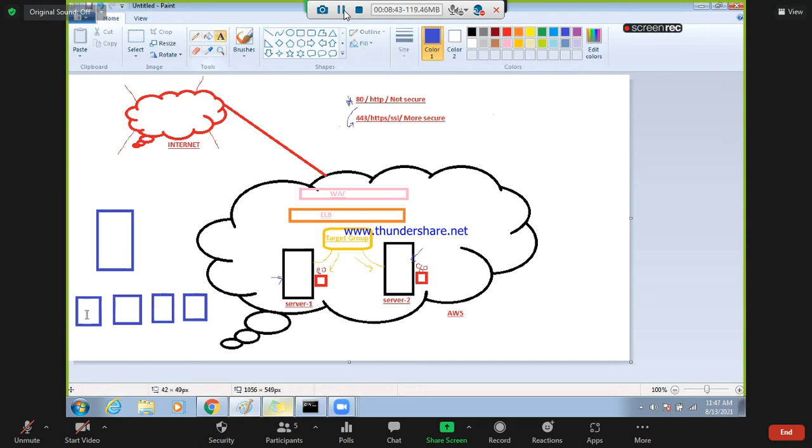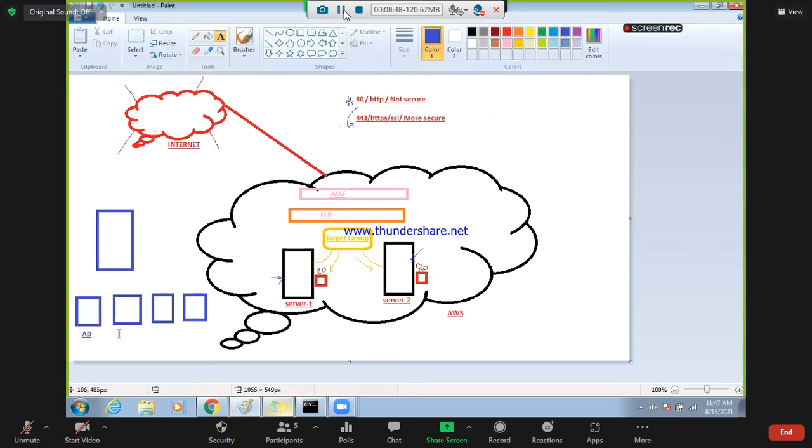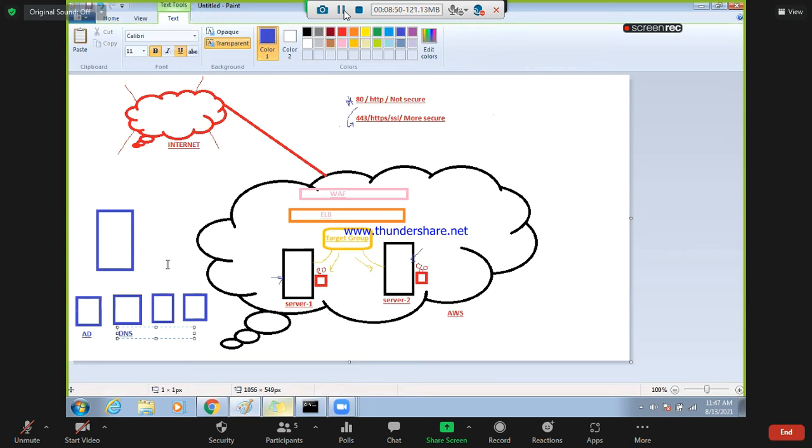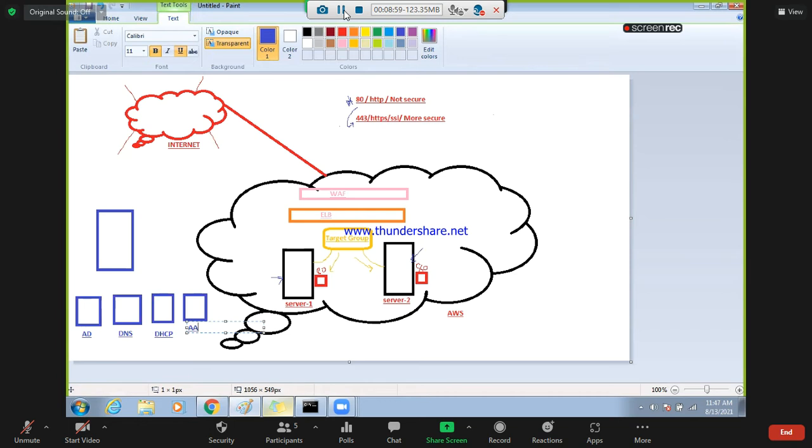Okay, let me write down here. You have AD, Active Directory server. You have a DNS. You have a DHCP server. You have an AAA: authentication, authorization, accounting. Triple A. Okay.